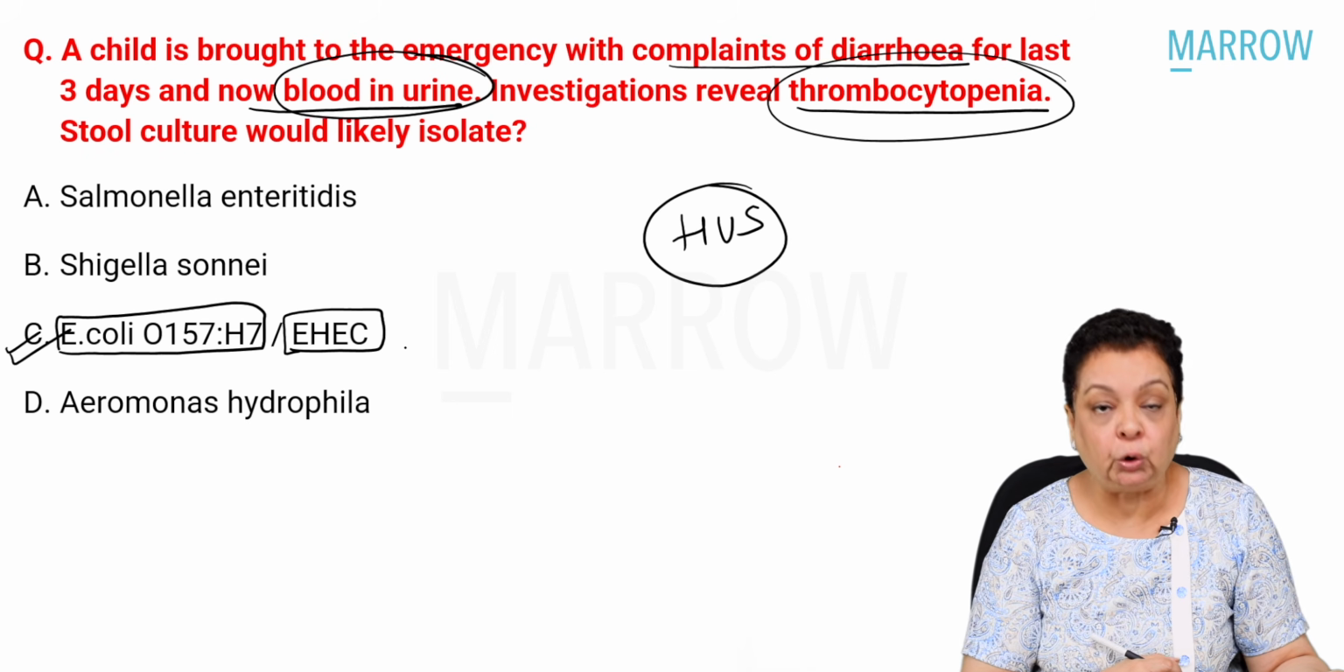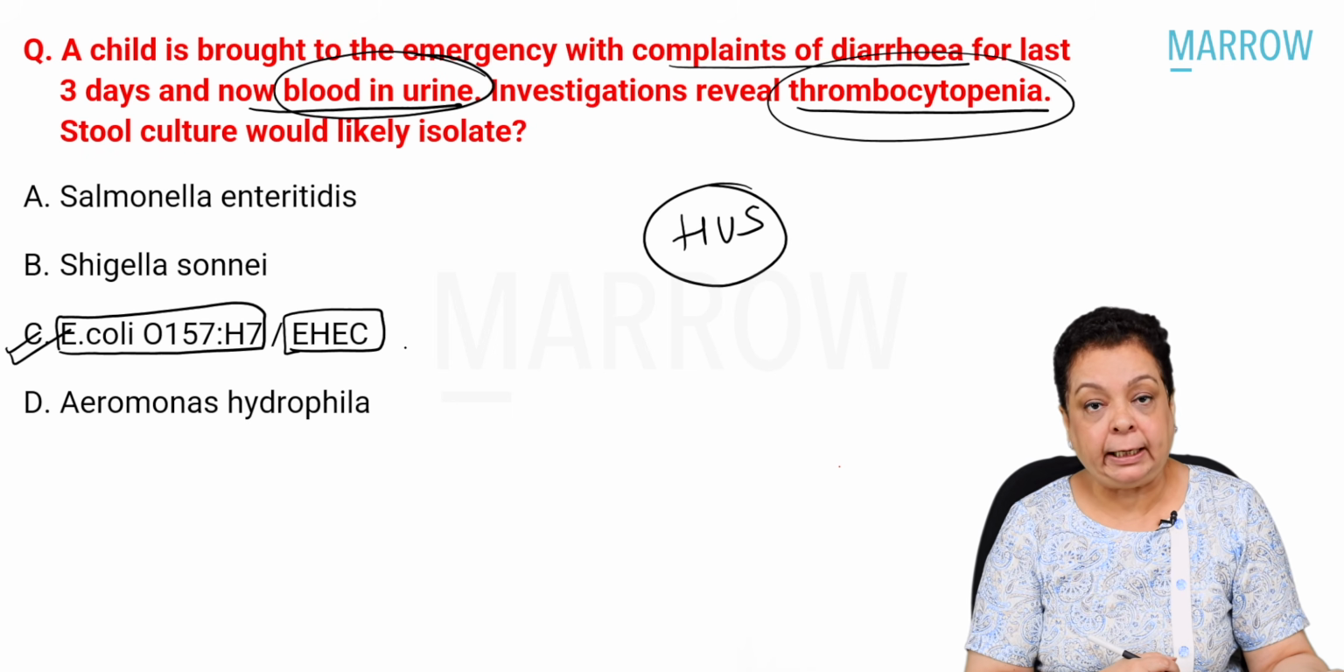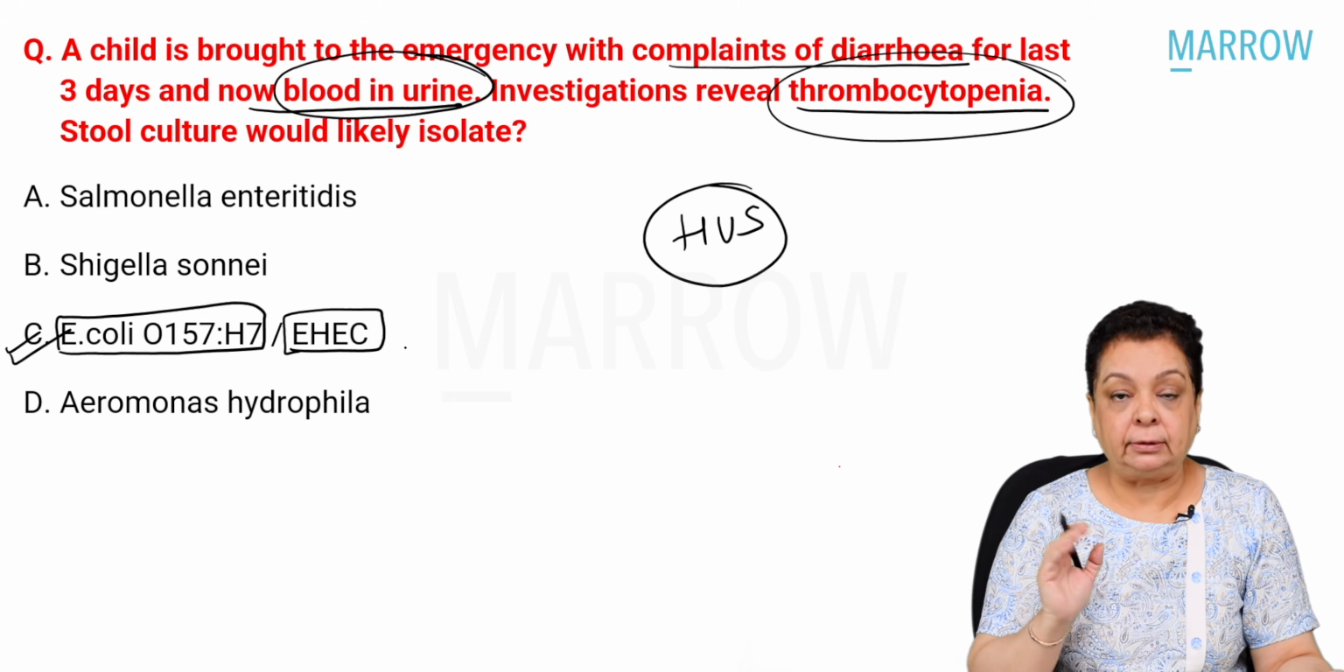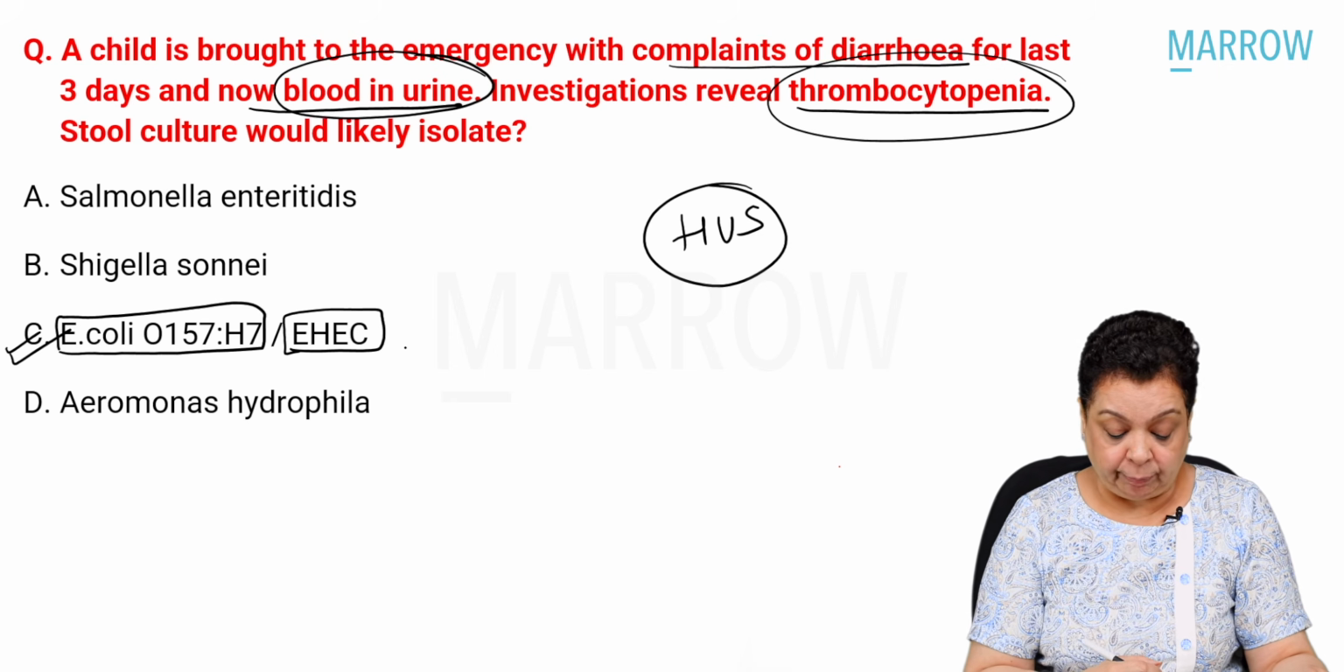So our answer here is E. coli 0157 H7, right? So this is diarrhea complicated by hemolytic uremic syndrome.